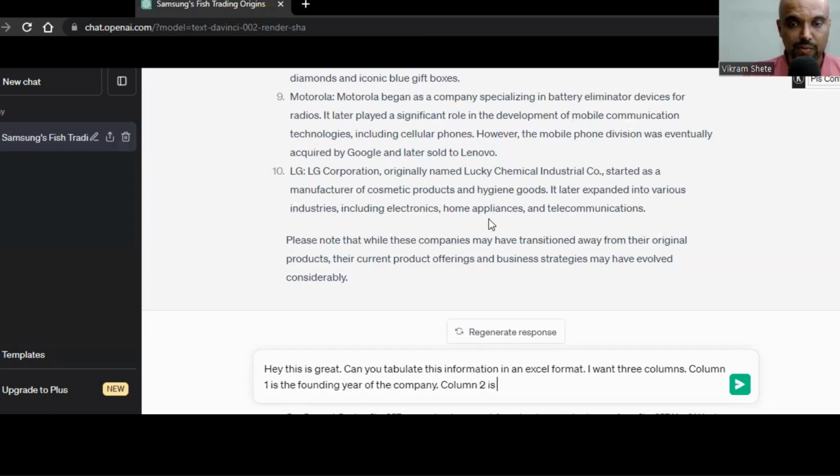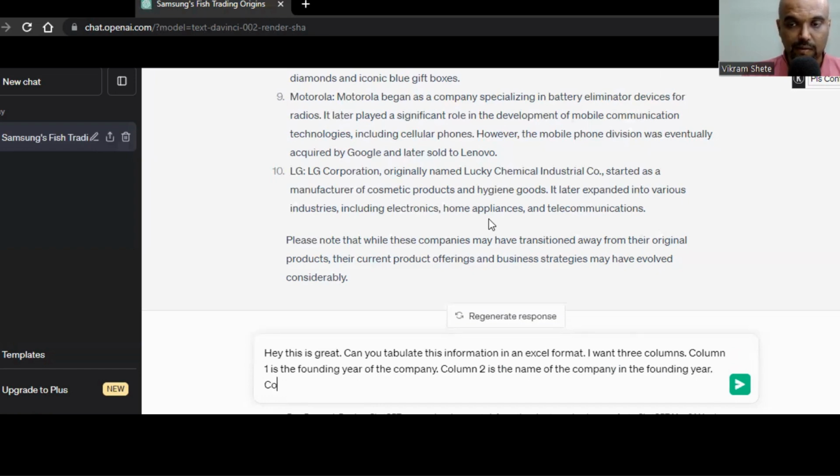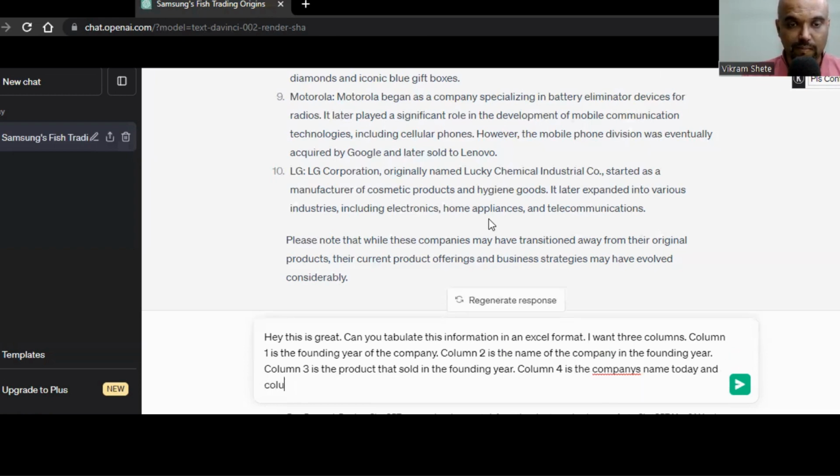Column 2 is the name of the company in the founding year. Column 3 is the product that they sold in the founding year, and column 4 is the company's name today, and column 5 is the product or service that they sell today.